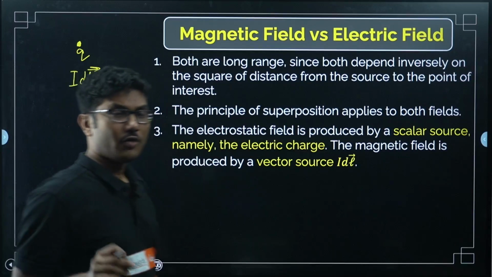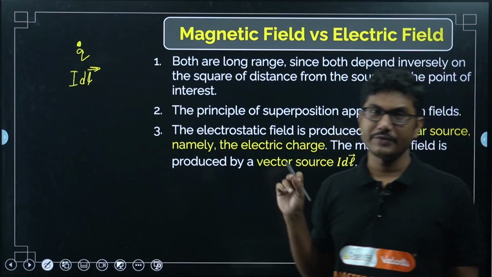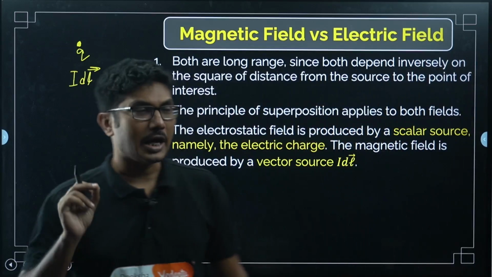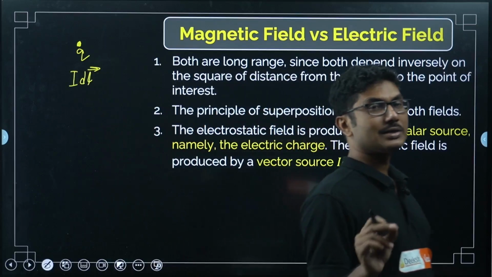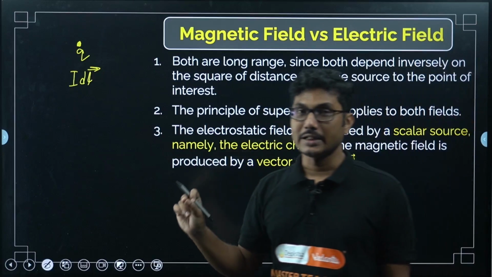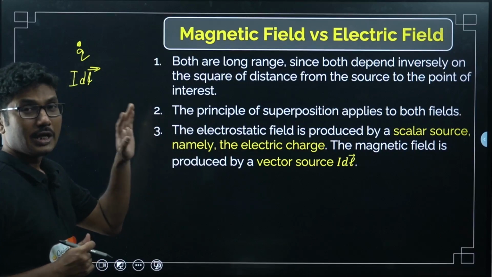Source of magnetic field is a vector, source of electric field is a scalar. Very important line, you should remember this line. Maybe based on this line, they will ask one question either in your PU or in your KCET, you do not know. This is a very important, interesting line.